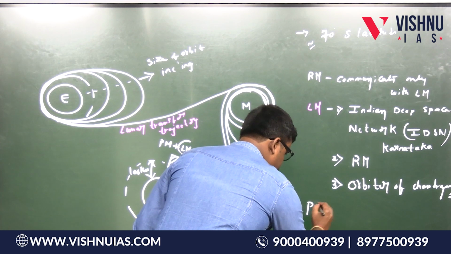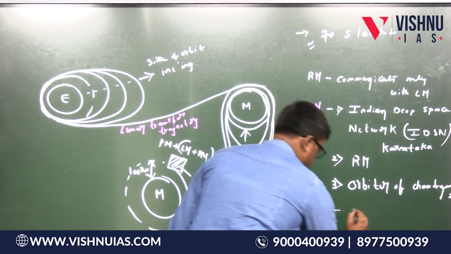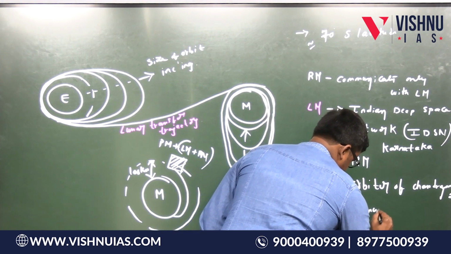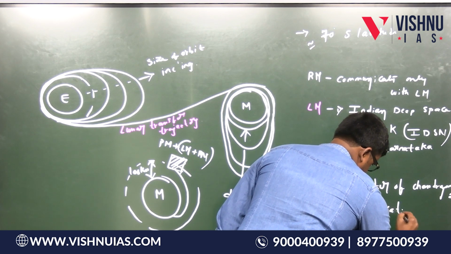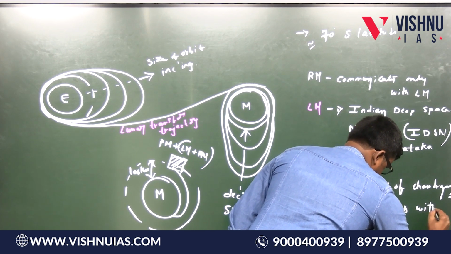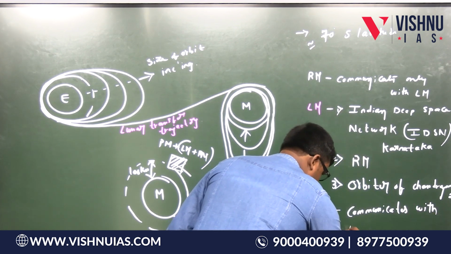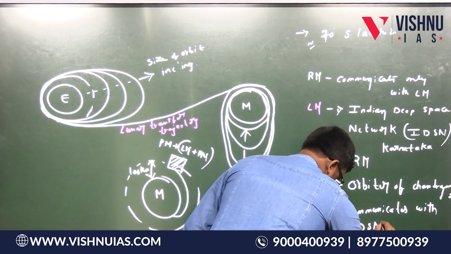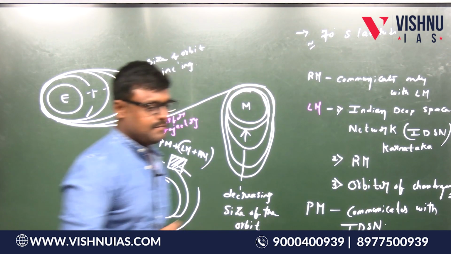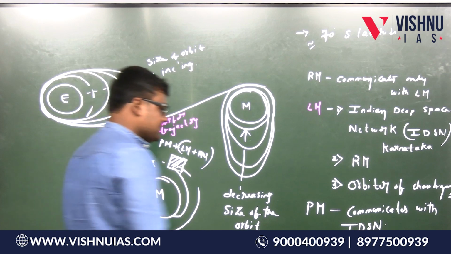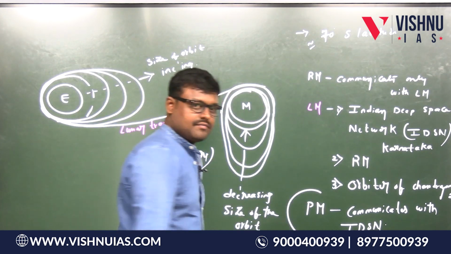And this propulsion module communicates with IDSN, Indian Deep Space Network. So this is alone, isn't it?